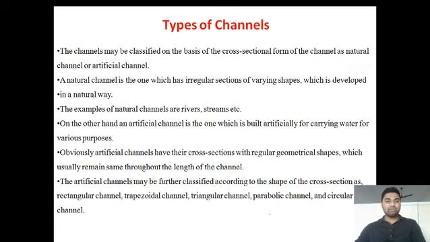Natural channels are those which are formed or developed in a natural way. The best examples are rivers and streams. On the other hand, the other type is the artificial channel, which is made for our required purposes, with regular geometrical shapes such as rectangle, trapezoid, triangle, parabola, circle.